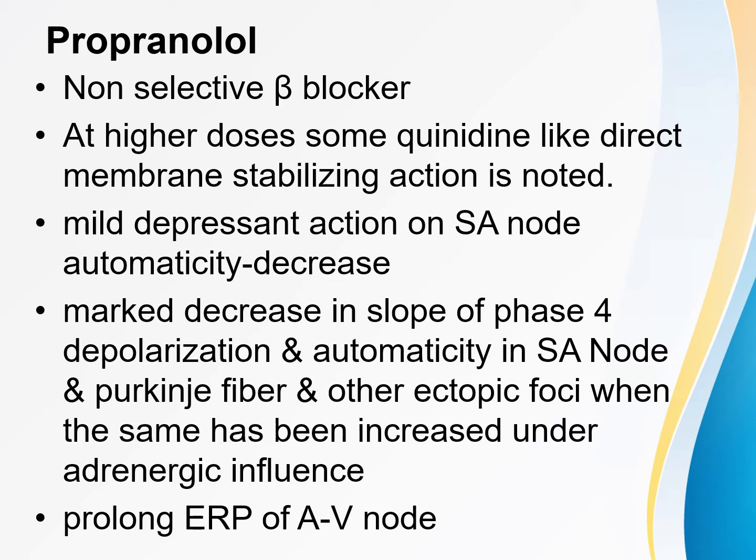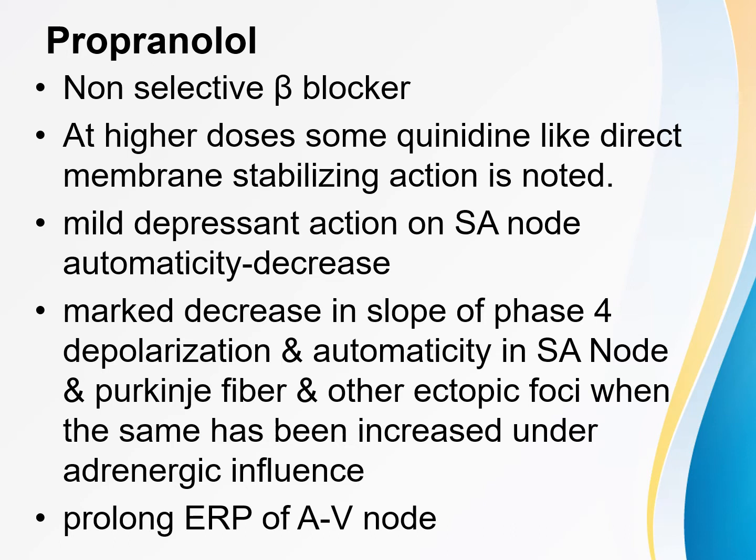In a resting individual, whenever propranolol is given, only a mild depressant action is seen on the SA node automaticity. The SA node automaticity decreases very mildly.